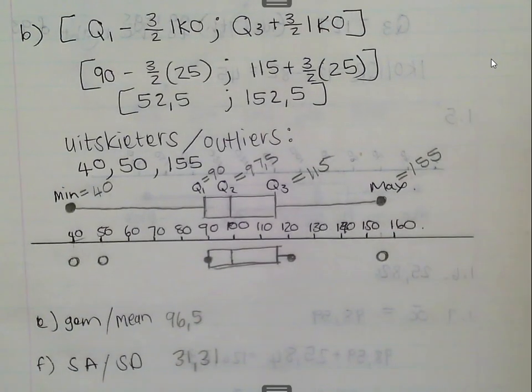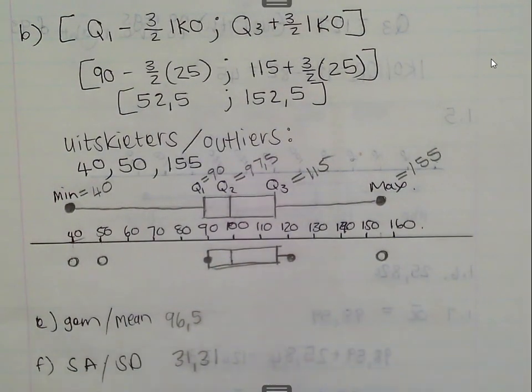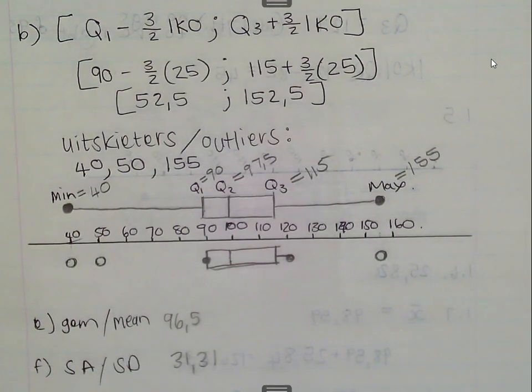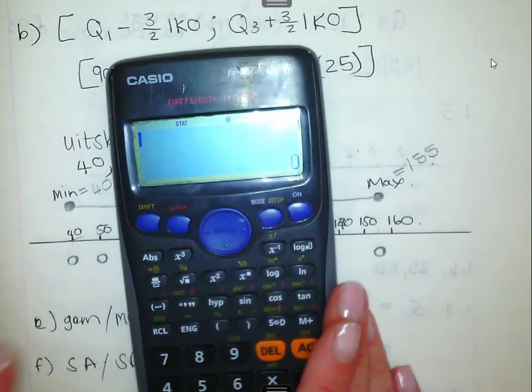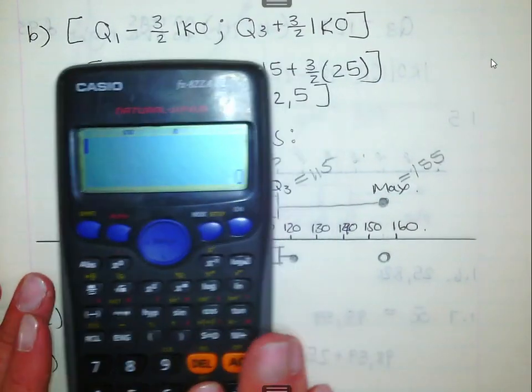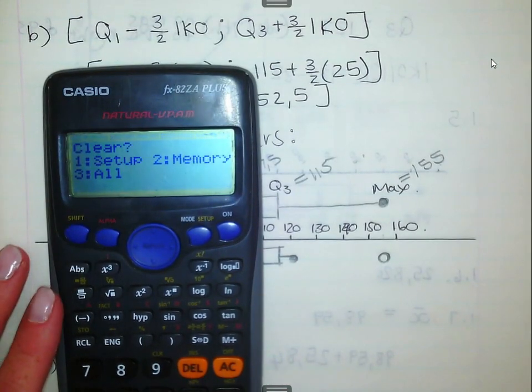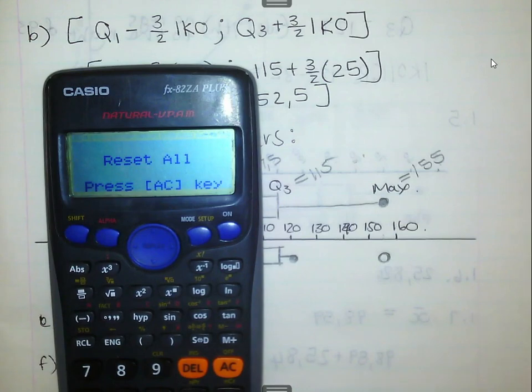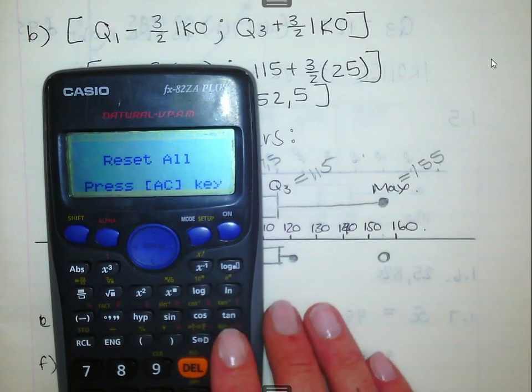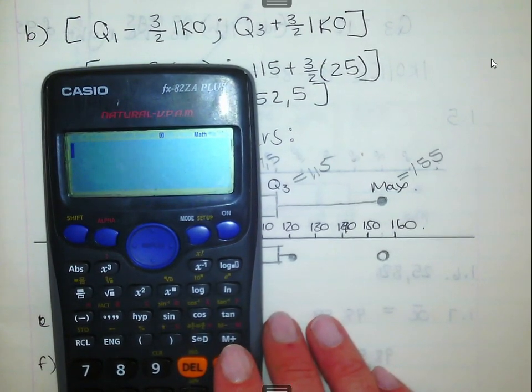And I wanted you to use your calculator. So those are the two answers. Whether you got it right or you didn't get it right, you're going to take out your calculator now and do it with me again, because the more we practice it, the better we'll remember it. So before you start, always, even if you haven't done a sum, you press Shift, Clear, All, and Yes. Clean your calculator so there's nothing stored that you maybe didn't know about.